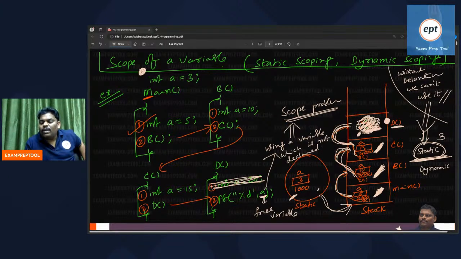She simply printed a variable that was not declared inside the function. Because there is no local, what will it print? I still remember my teacher said that if no local, go to global.